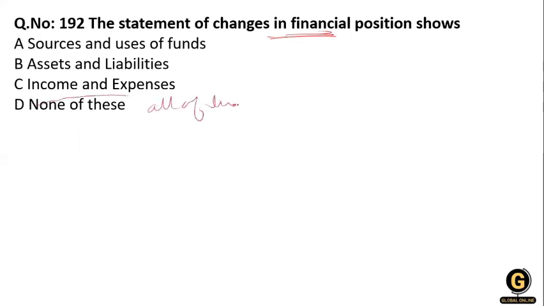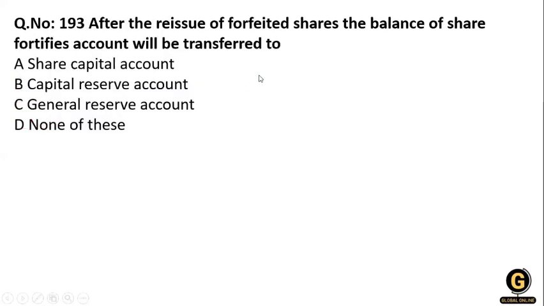Just give me a second. The financial position is shown by assets and liabilities, that is the balance sheet. Income and expenditure and fund flow are other statements. Ultimately we can say the balance sheet shows the financial position.